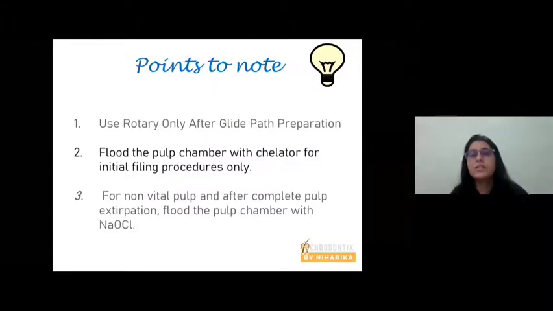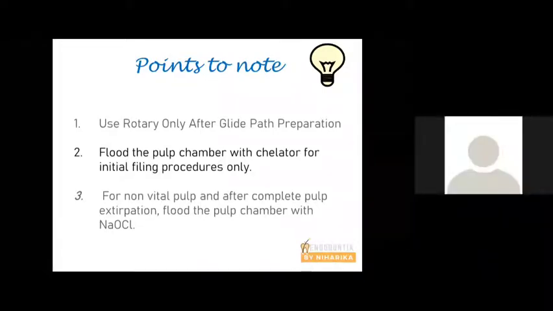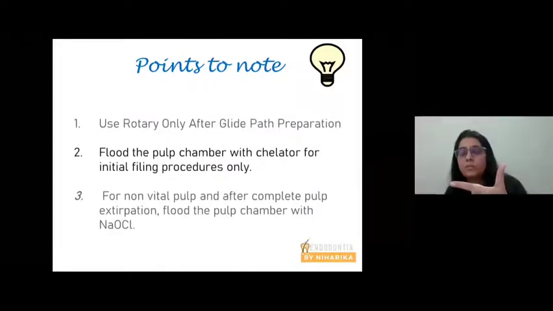So there are some important points to remember. One, use rotary file only after glide path preparation. If you're going to use a manual glide path preparation, fine. If you're going to use a mechanical glide path preparation, then you have to use a manual method first, then switch on to a mechanical file.